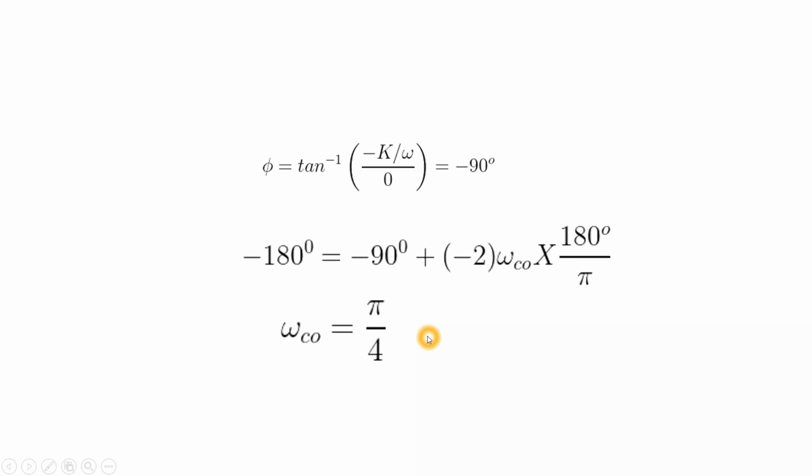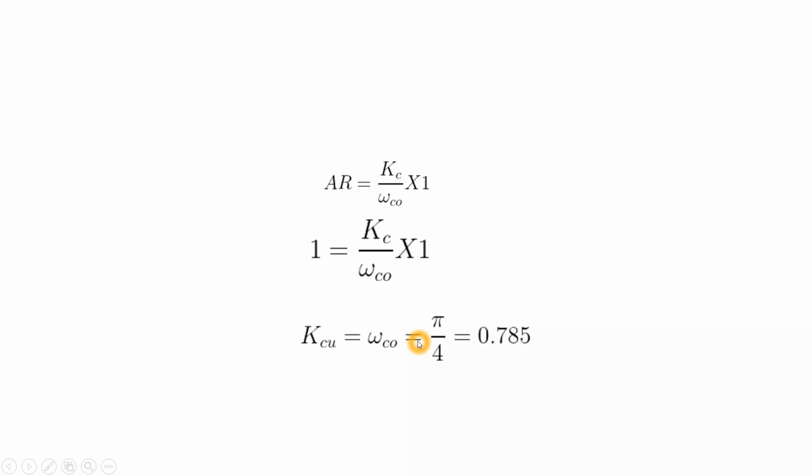Since they are asking for the ultimate value of Kc, we put amplitude ratio equal to 1 at the crossover frequency, from where we will get Kcu, meaning the ultimate value of gain.